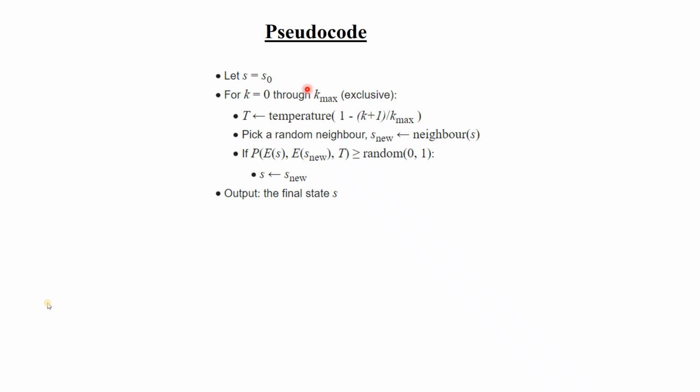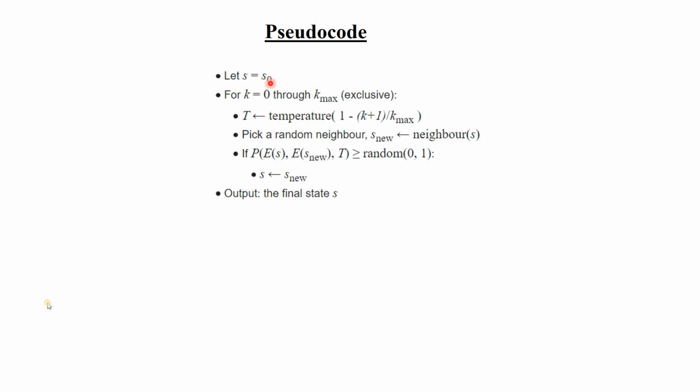Now the temperature will slowly decrease with the iterations. It will not decrease simply by 1, 2, 3, 4, or from 400, 399, 390, no. You set a maximum temperature, then the decrease of the temperature proceeds using this formula: 1 minus (k plus 1) by k max, where k is the iteration and k max is the maximum iteration. In this way it will reduce.